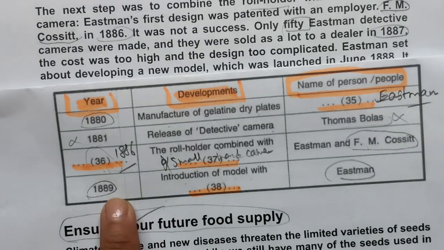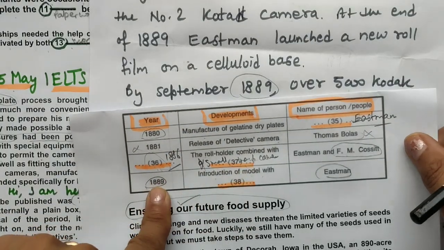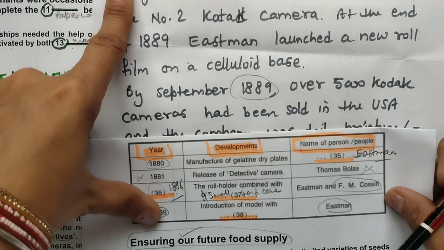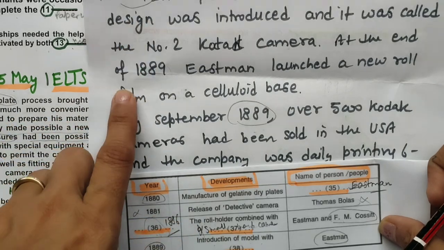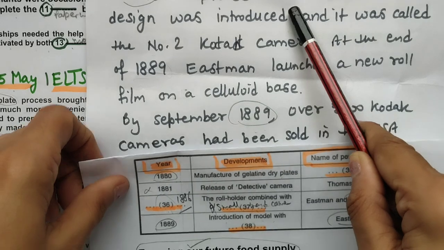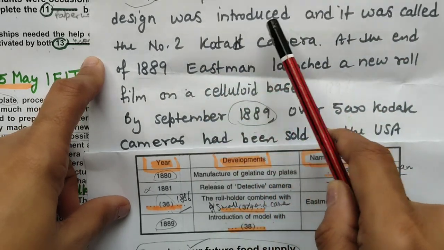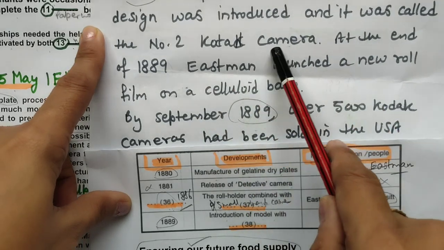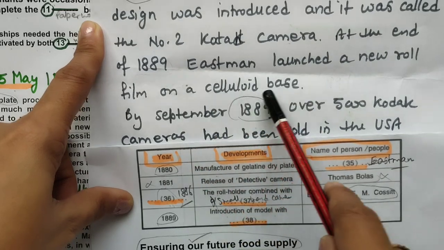Eastman is there. So let's find 1889. So here we are looking for 1889. So 1889 is here. See this. I will show it to you. 1889 is here. So an improved model. Introduction of model with a new shutter design was introduced and it was called number 2 Kodak camera. At the end of 1889 Eastman launched a new roll film on a celluloid base.